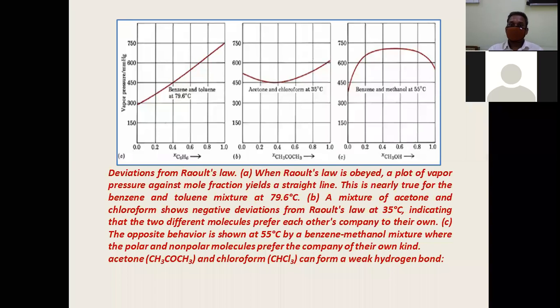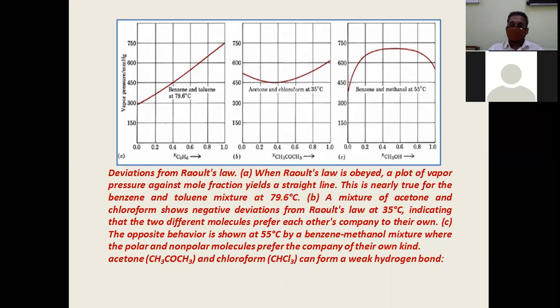The third one is the vapor pressure curve of a solution showing positive deviation from Raoult's law. Therefore, the vapor pressure curves are important. In fact, even in exams, you will be asked to sketch the vapor pressure curves of solutions showing positive deviation or negative deviation.